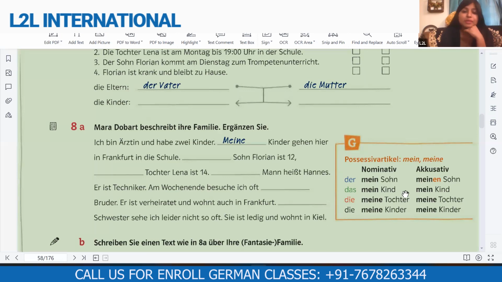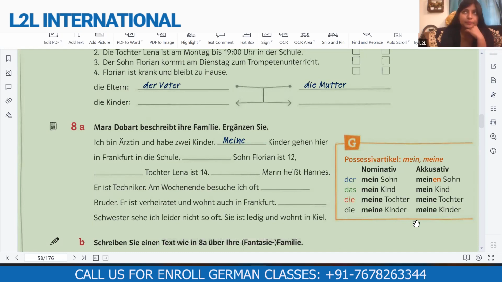And when it comes to accusative, you know in the accusative only the masculine article changes from der to den. Similarly, here also only the masculine possessive article will change, to meinen. Otherwise, all the articles will be the same in accusative.